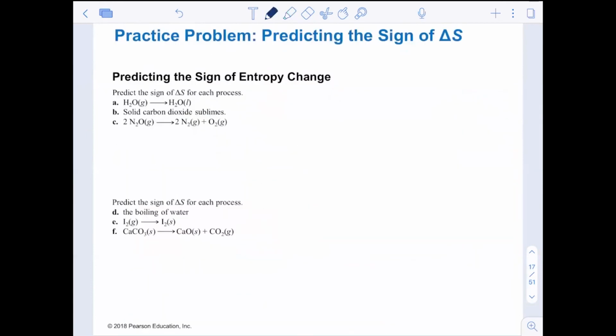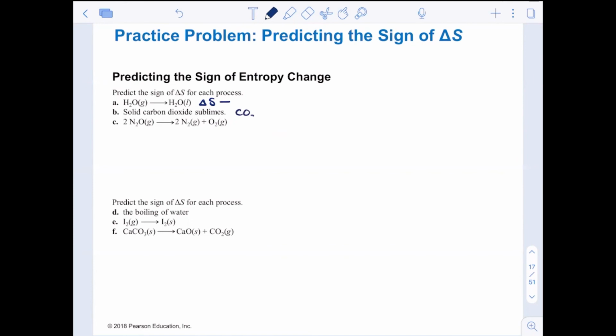So let's look at these practice problems real quick. Predict the sign of delta S for each process. First, going from H2O gas to H2O liquid. This is becoming more ordered. Take a moment, pause the video and try to see if you can come up with a sign for each of these. Again, not a number, just a sign, positive or negative. All right, first one. Going from a gas down to a liquid is becoming more ordered, so that would be delta S as negative.